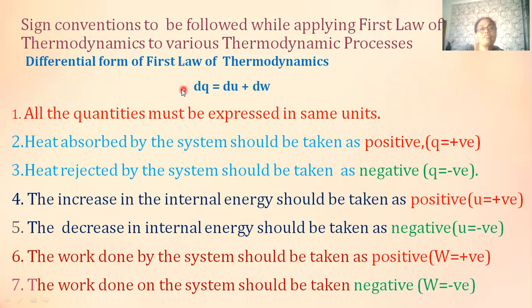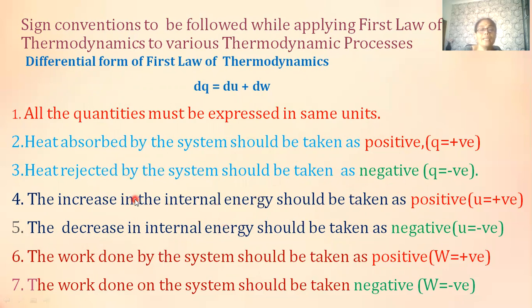Now, while applying the first law of thermodynamics, one should be careful about the signs. These sign conventions are very useful in solving thermodynamic problems. So here, all the quantities must be expressed in the same units. Quantities means Q, U, and W. All of them should be expressed in the same units. Heat absorbed by the system should be taken as positive, and heat rejected by the system should be taken as negative. That means the quantity of heat entering into the system must be taken as positive. The quantity of heat coming out of the system should be taken as negative.